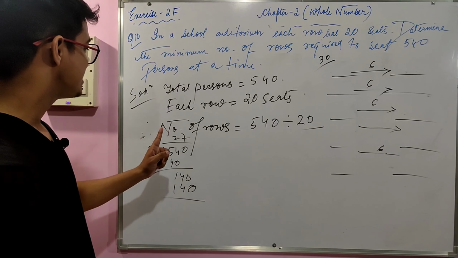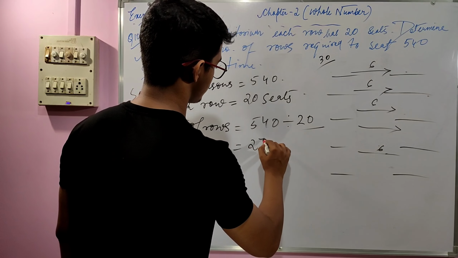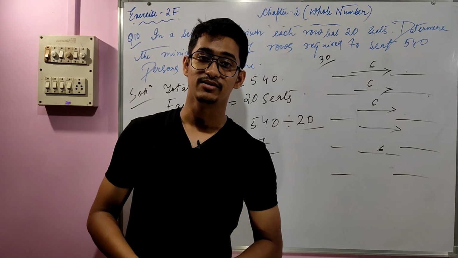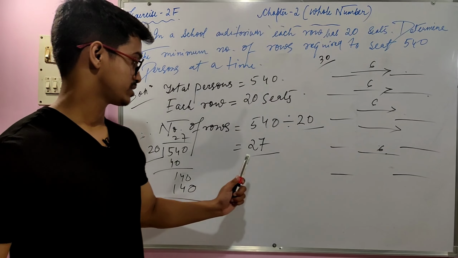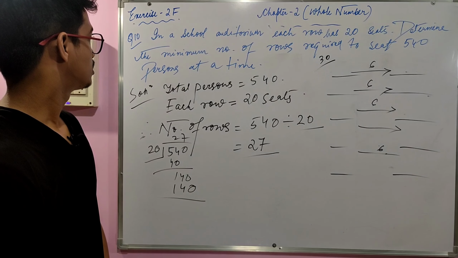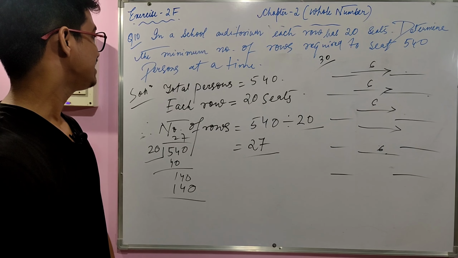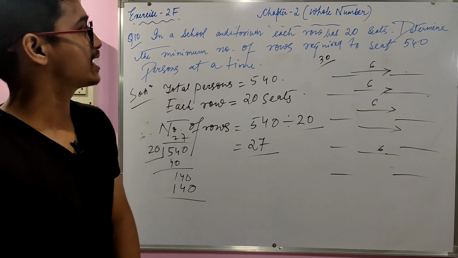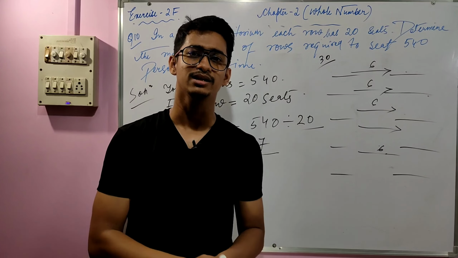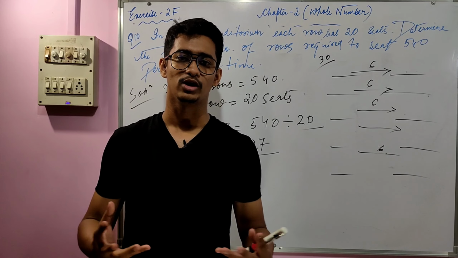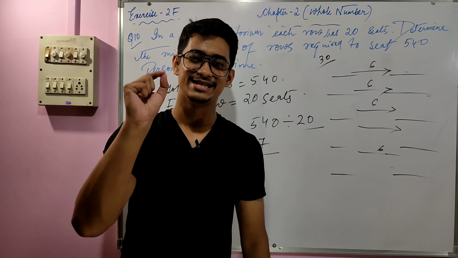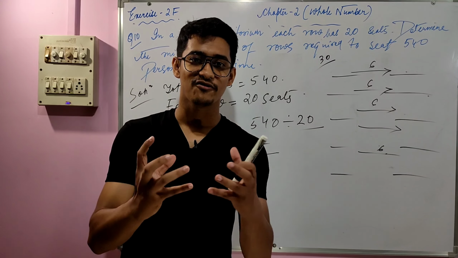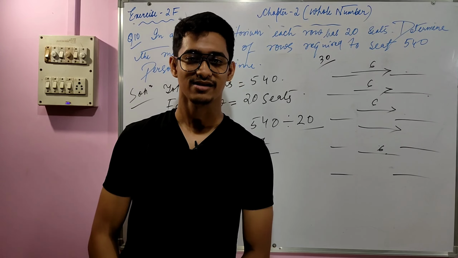140. So 27 rows are required to fill up the auditorium. Basically, we need 27 rows to arrange for 540 persons at a time. So that's about question number 10. Let's do one more question of this session and we'll sum up. And one more thing, 0 divided by 0 is not equal to 1. I disclosed this fact in the last part of this video.